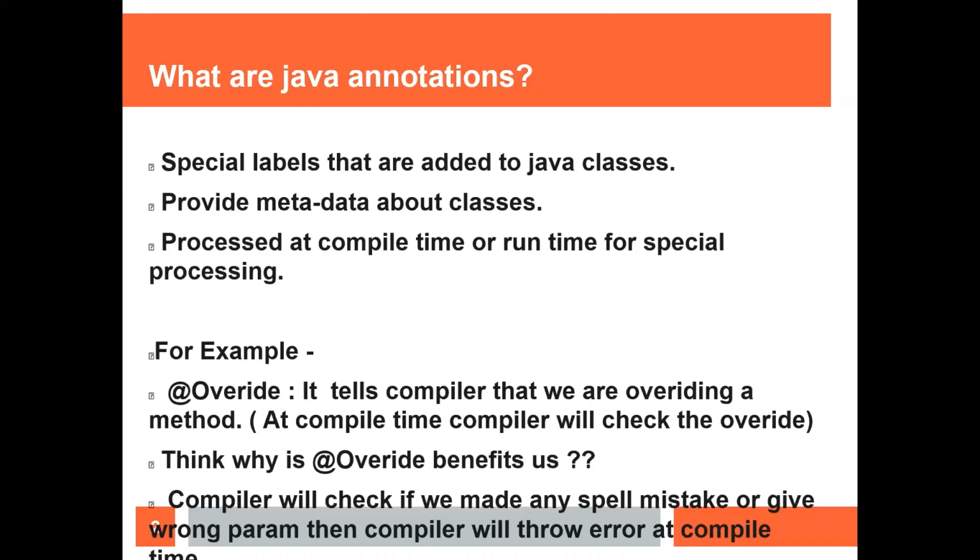If we use @Override on the method where we have written the wrong name, the compiler will automatically check the base class. It will find that there is no such method with this name in the parent class, and then the compiler will throw an error that you are not overriding it. So that's how annotations are very important.